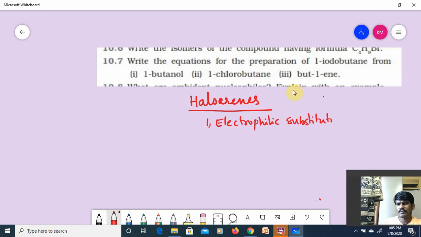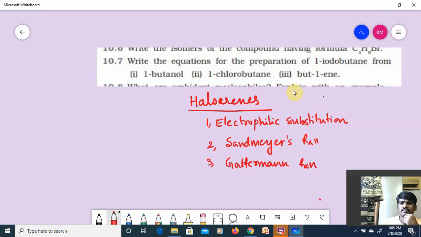The second one is Sandmeyer's reaction. The third one is Gattermann reaction.